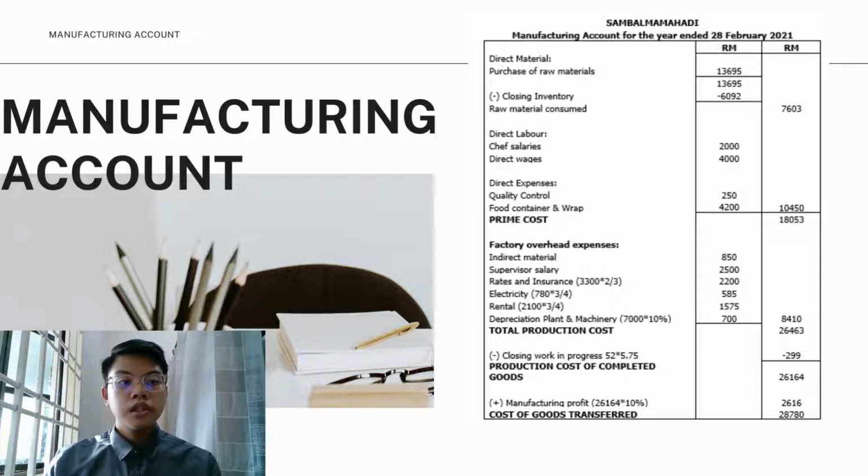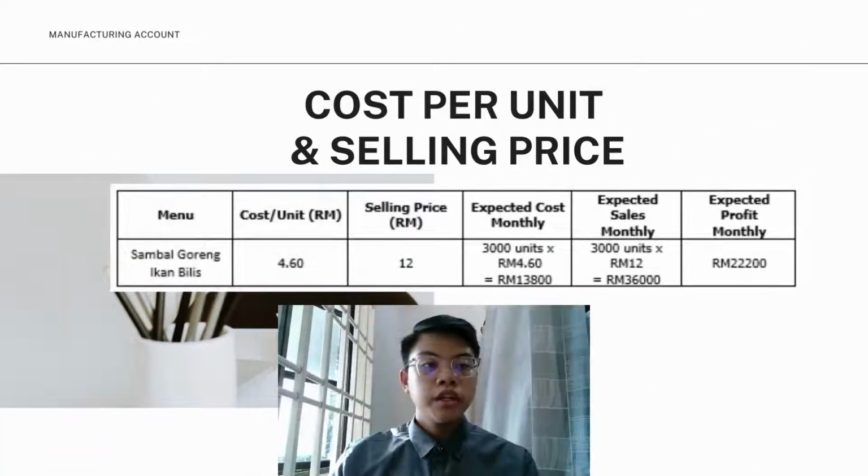And lastly, we plus our manufacturing profit, and we get the cost of goods transferred, 28,780 ringgit. Lastly, for the cost per unit and selling price of our product, sambal goreng ikan bilis, our cost per unit is 4 ringgit 60 cent, and our selling price is 12 ringgit. So from that, we expect our profit for this month is 22,200 ringgit. So I think that's all from me. Thank you.